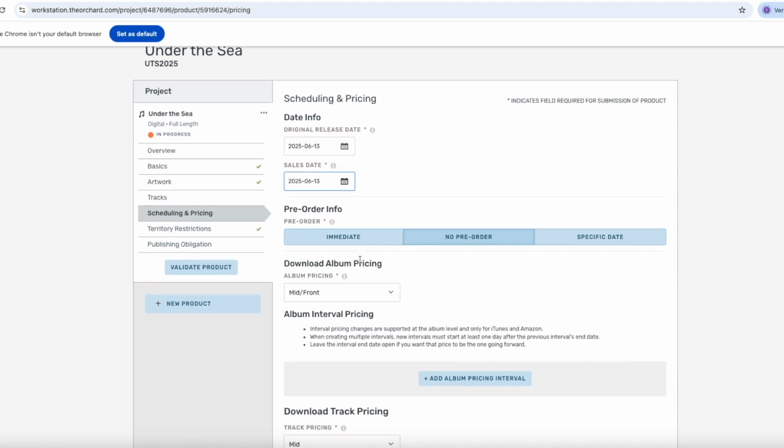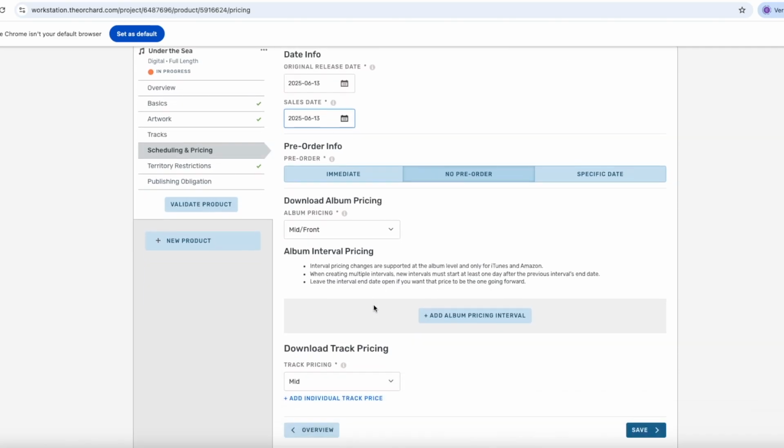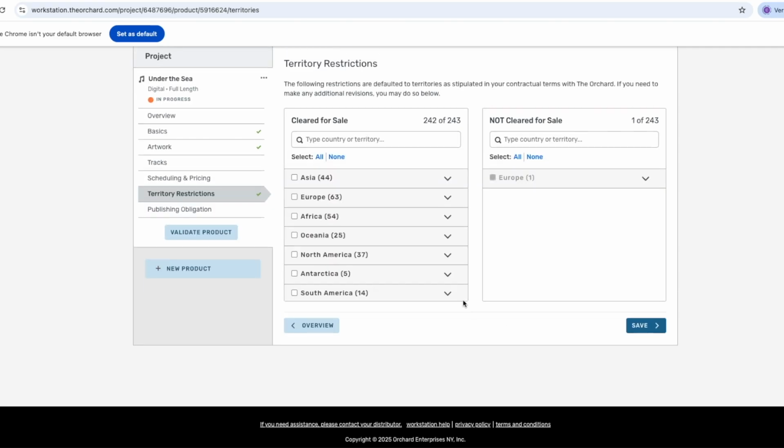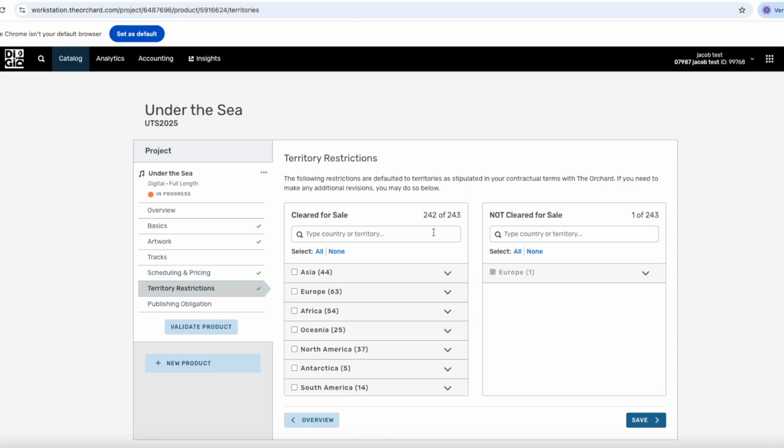Then we have download album pricing. This field should, as a default, be set to mid-front for album pricing or mid for track pricing. The price is standardized according to the regions where the music is being attempted to be purchased. But if you want to adjust the pricing, make sure it's cheaper to buy the full album than buying the tracks individually. Then we will press save here and move on to territory restrictions.